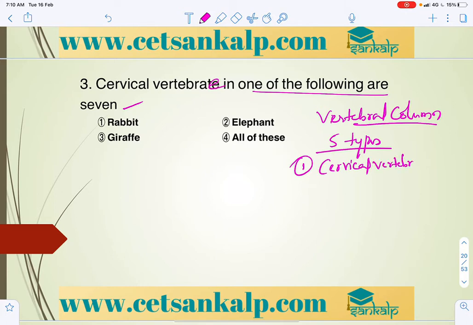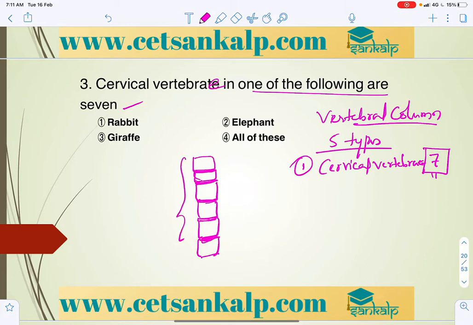In the cervical region there are 7 vertebrae placed one above the other, with an intervertebral disc in between. Keep in mind that almost all mammals have 7 cervical vertebrae, that is common in almost all mammals.